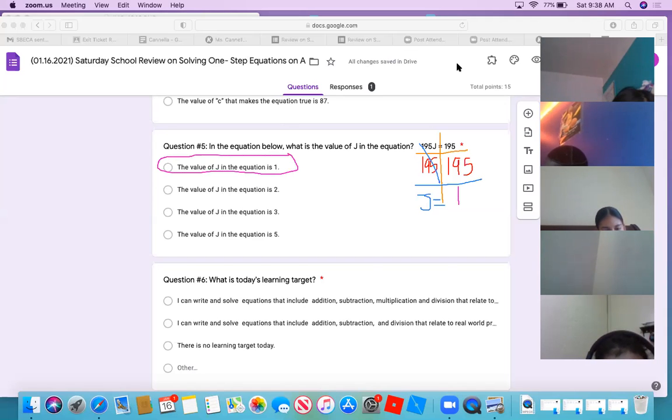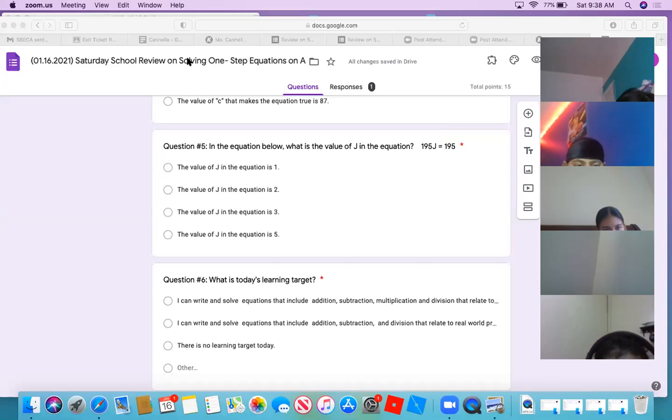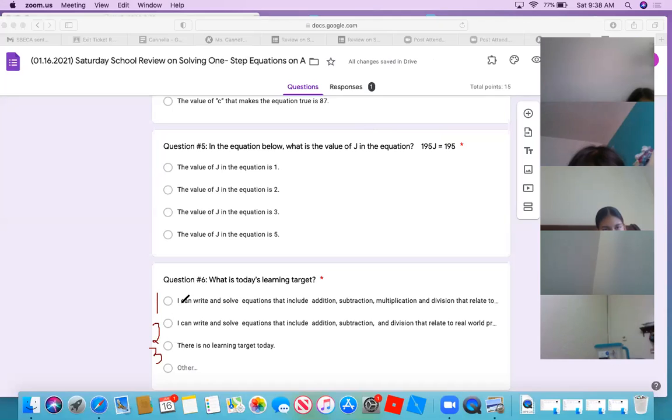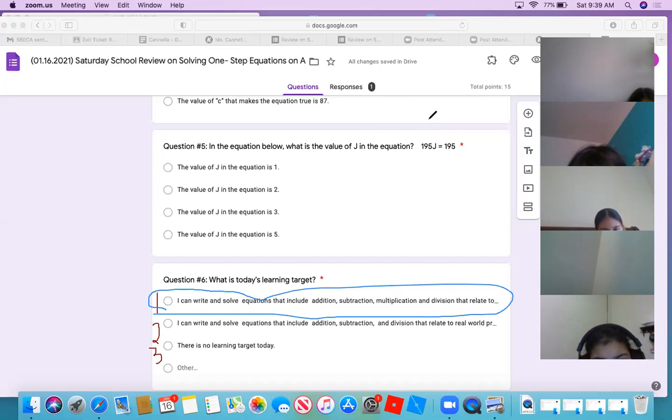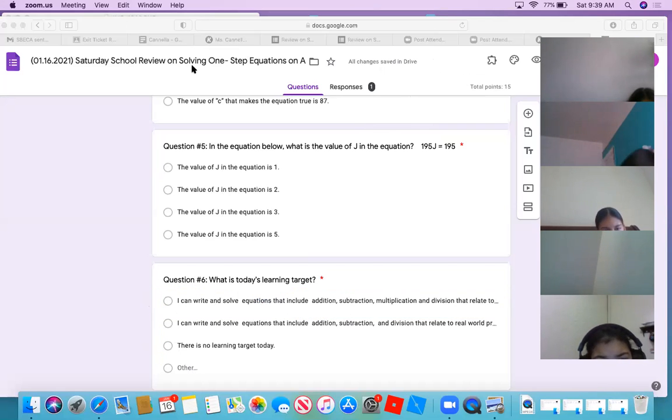Isaiah Santos, you're going to do the next problem. Actually, we're going to take a poll in the chat because this is very simple. But Isaiah, you're going to give us the final answer once we get there. So, question 6, Isaiah, is asking for the learning target. The learning target today is, which number is it? 1, 2, or 3, and then read it. It's 1. I can write and solve equations that include addition, subtraction, multiplication, and division that relate to real-world problems. Excellent. So you guys should have typed in the chat that it was choice 1. Excellent job. Very simple. Thank you.